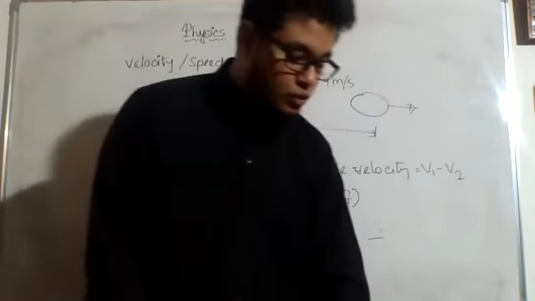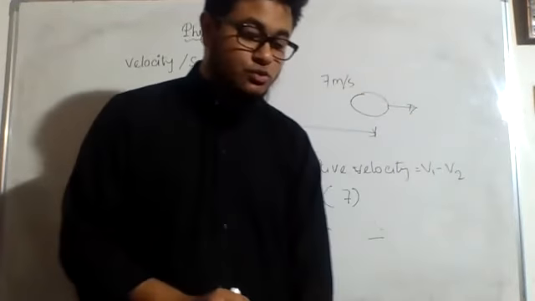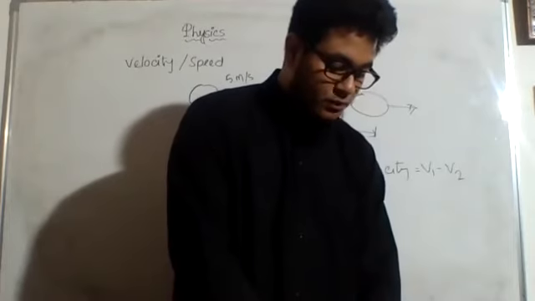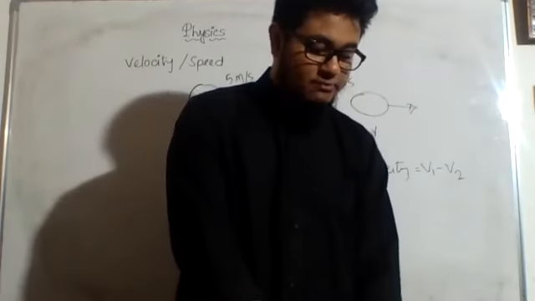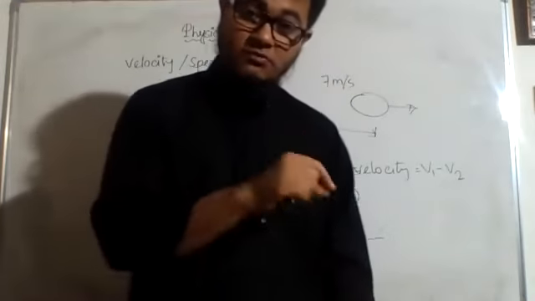I request you to go through the last paragraph of page number 122. See the last paragraph, page 122. When two objects move along the same direction, they're moving along the same direction, so it will be v1 minus v2.